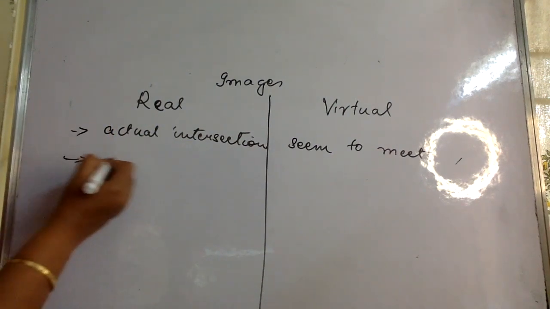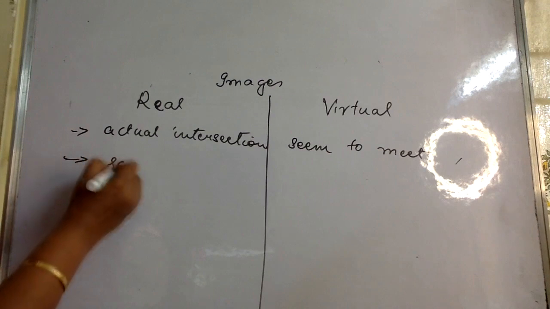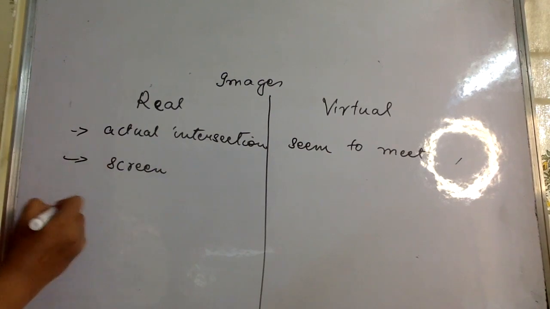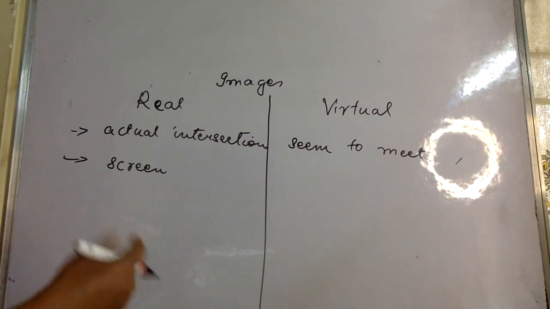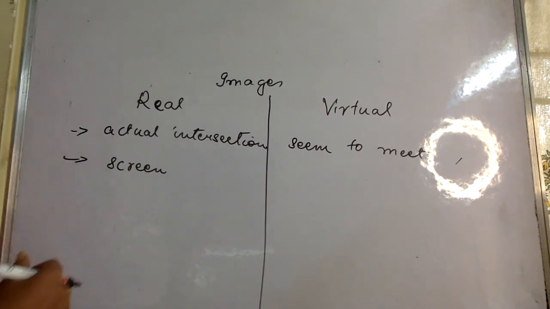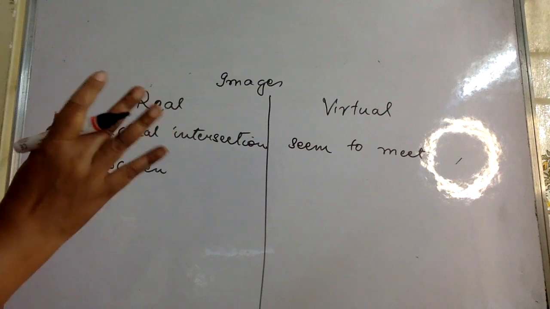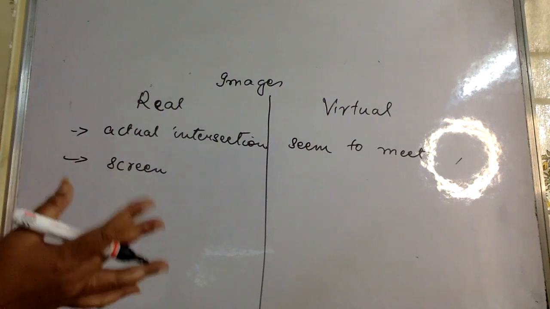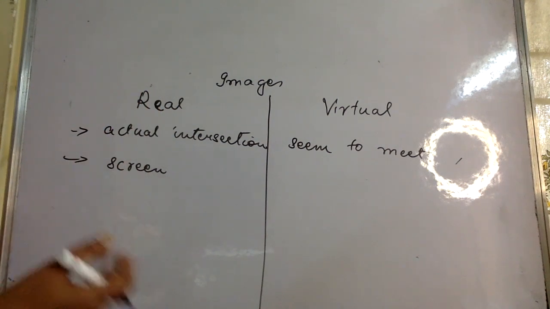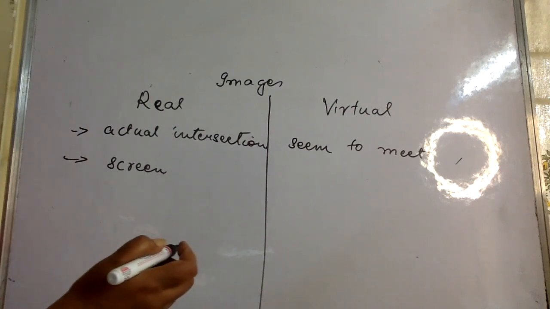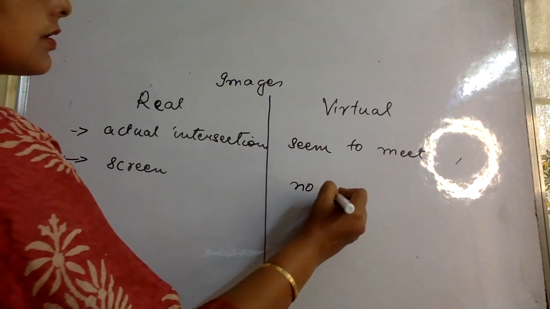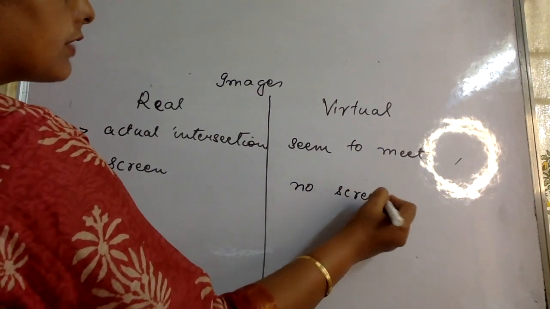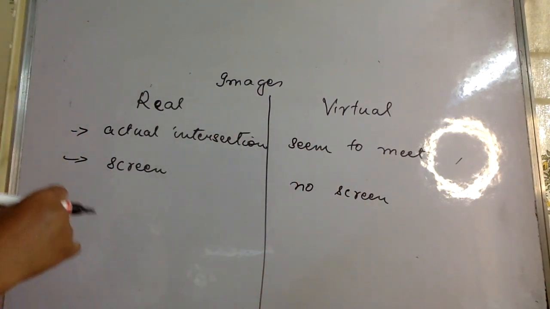Okay, you need a screen for real images. To see a real image you need a screen. What they mean by a screen is either a big piece of white cloth, or it can even be a wall. Even a wall can work like a screen. Okay, and virtual images, they don't need a screen. If I go back to this, they seem to meet.